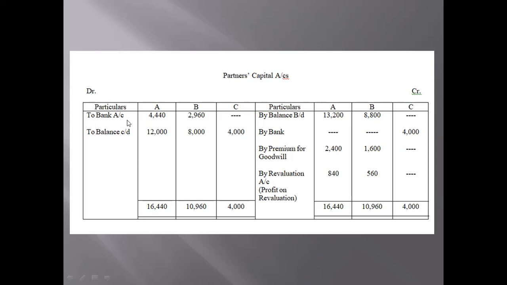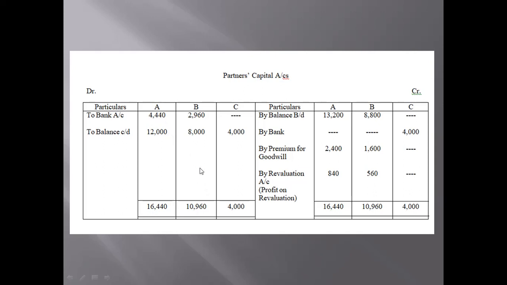Leave one line gap and write 'to balance CD' 12,000, because in the question it is mentioned that the capital of A should be 12,000, for B it should be 8,000, and for C it is 4,000. So from this total of 16,440, you subtract this 12,000. How much will you get? You will get 4,440, isn't it? Write the amount.